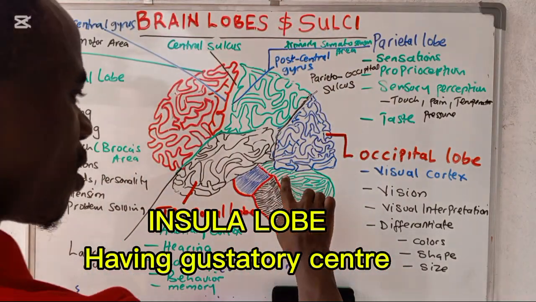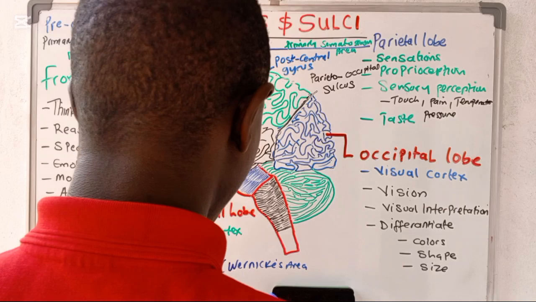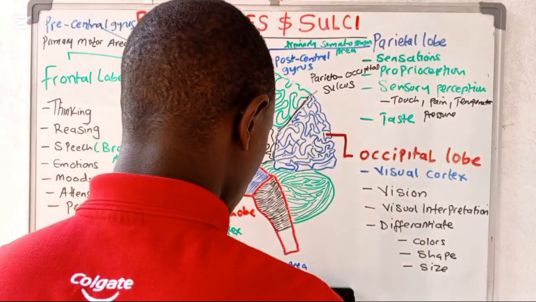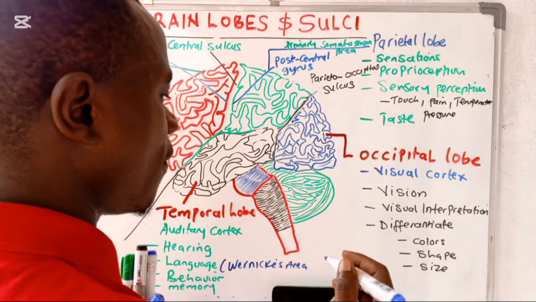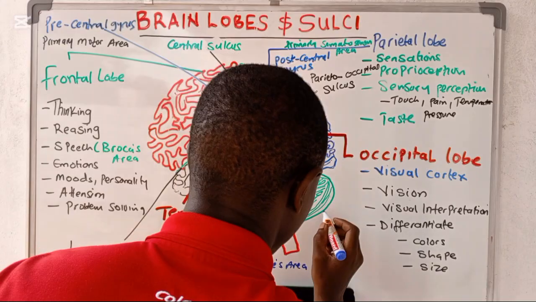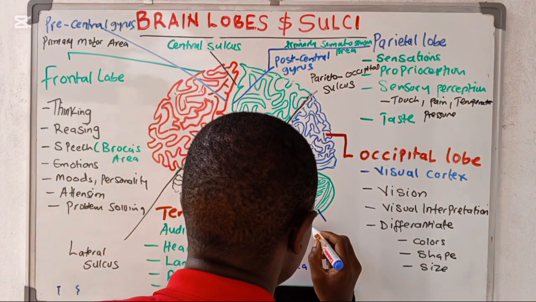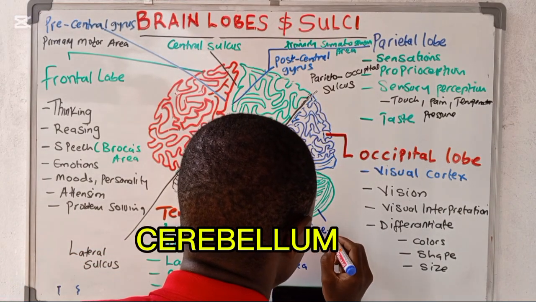I want to talk about this structure here. This structure is not a lobe, but it is a very important part of the brain. This one here is what we call the cerebellum.